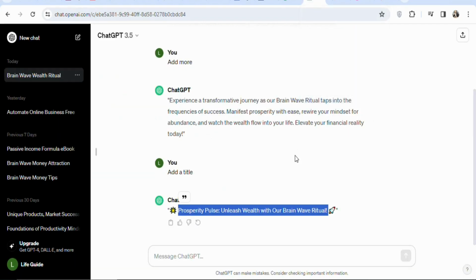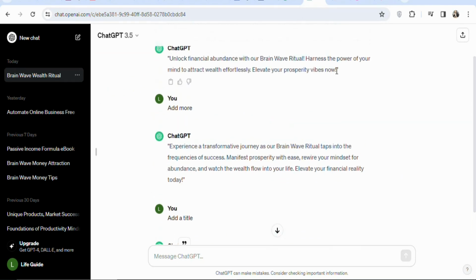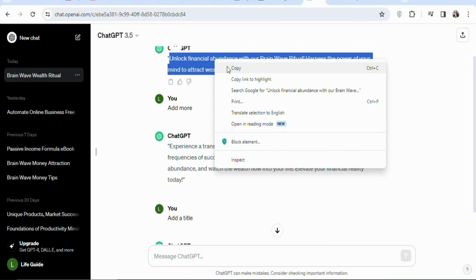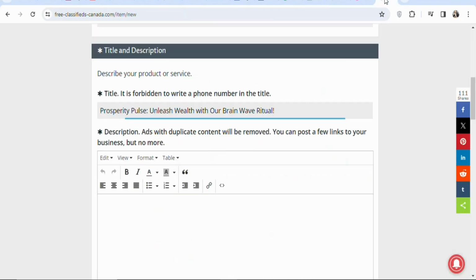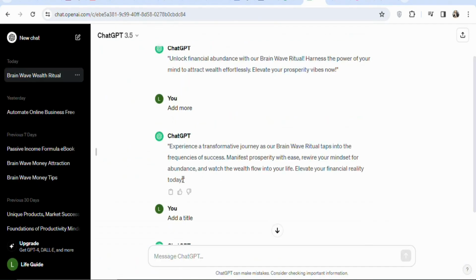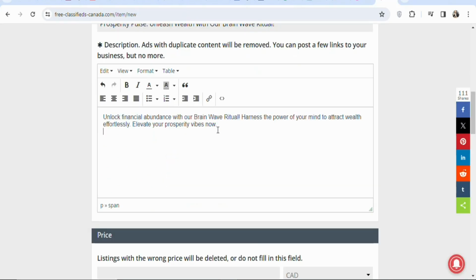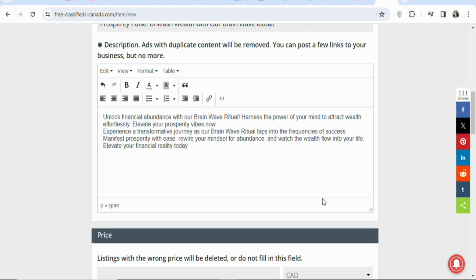Once that is done, the next step is that we are going to copy the description. So let's copy this description. Highlight and copy it. Once you highlight and copy it, you are going to come back and then paste it right here. As you can see, that has been done. Once that is done, you are going to come back again, highlight this, and copy it. Once you copy it, you are going to come back and then paste it right here. As you can see, that has been done.